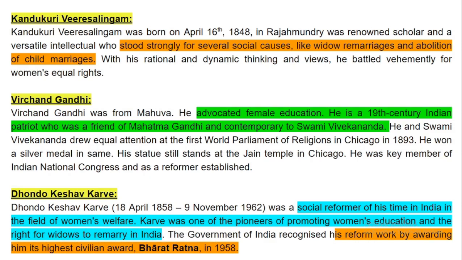The government of India recognized his reform work by awarding him its highest civilian award, that is Bharat Ratna, in the year 1958.